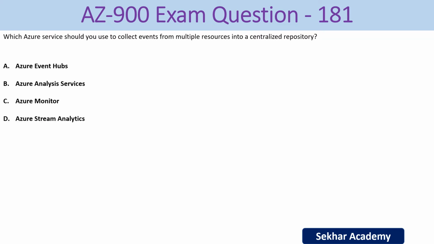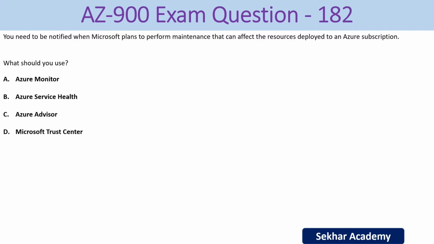AZ-900 exam question number 181. Which Azure service should you use to collect events from multiple resources into a centralized repository? Options we have: A, Azure Event Hubs, B, Azure Analysis Services, C, Azure Monitor, and D, Azure Stream Analytics. The right answer is Azure Event Hubs.